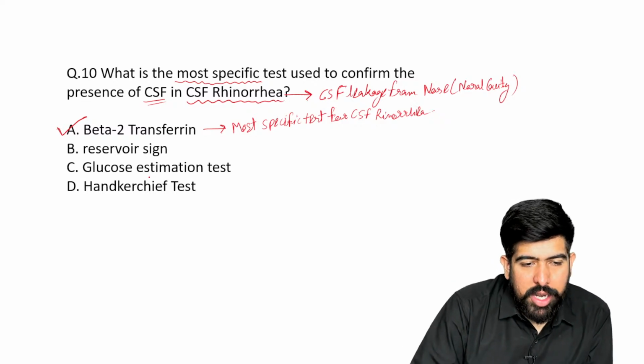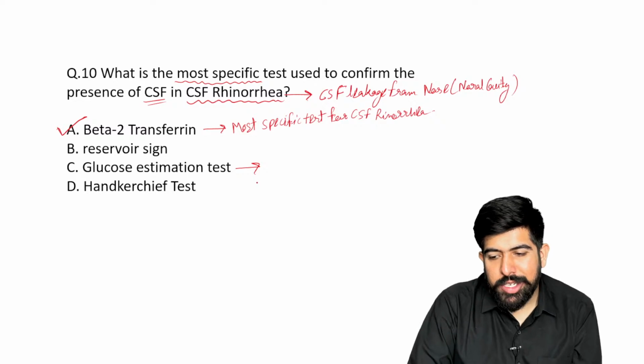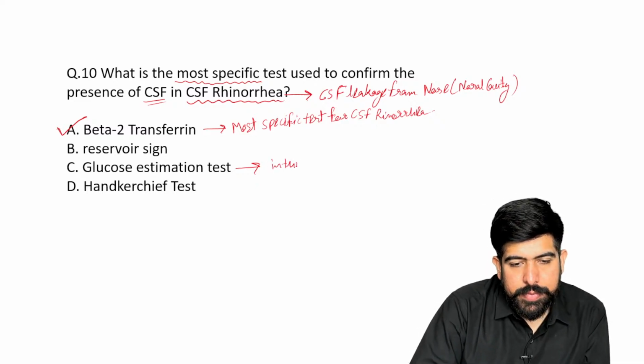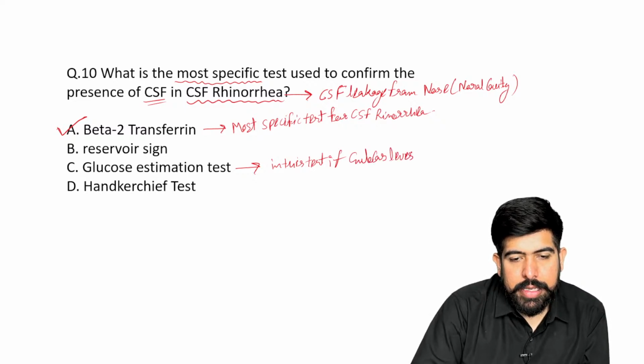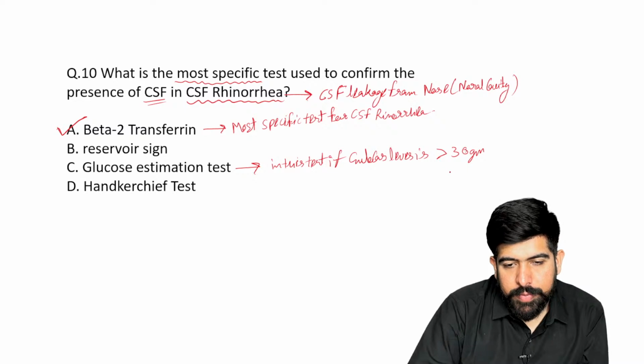Now, what is the glucose estimation test? In this test, if the glucose level is more than 30, it means CSF is present.